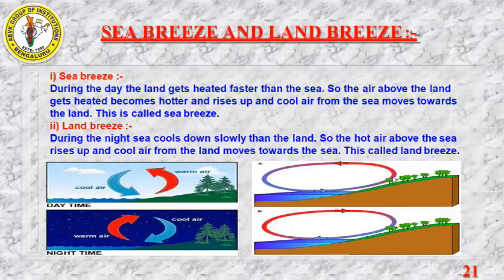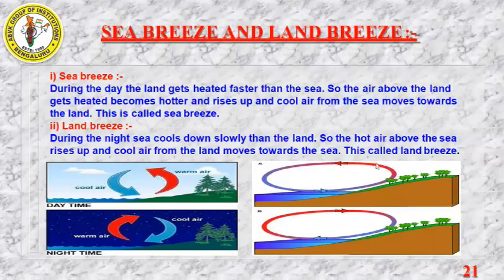See here, this is the land. So here land will get heated up faster. When land is heated up, the air above the land also gets heated. Correct? So when the air is hot, it becomes lighter and rises up. So here the space is created, an empty space. This empty space should be filled with some air, so it is filled with the cool air blowing from the sea towards the land.